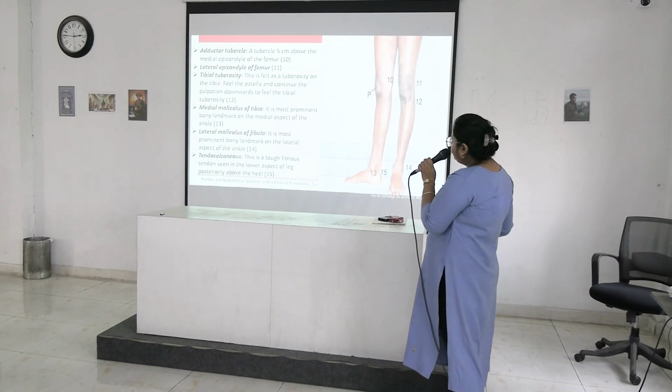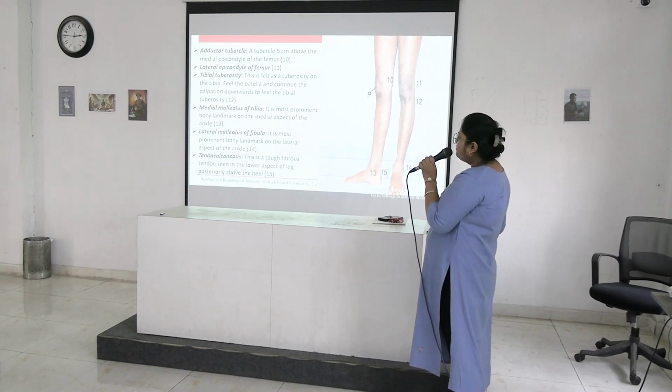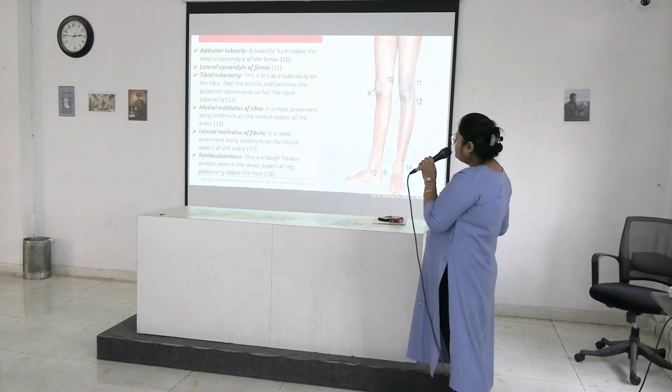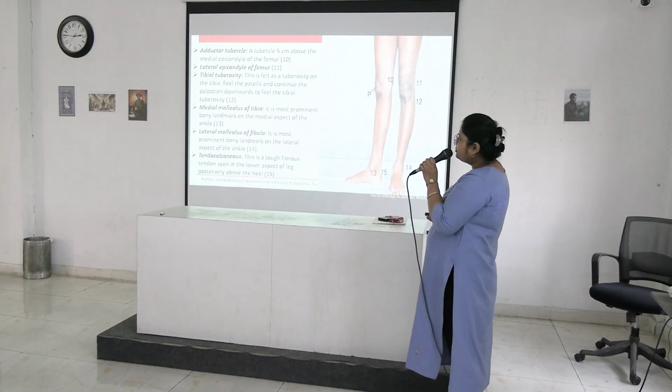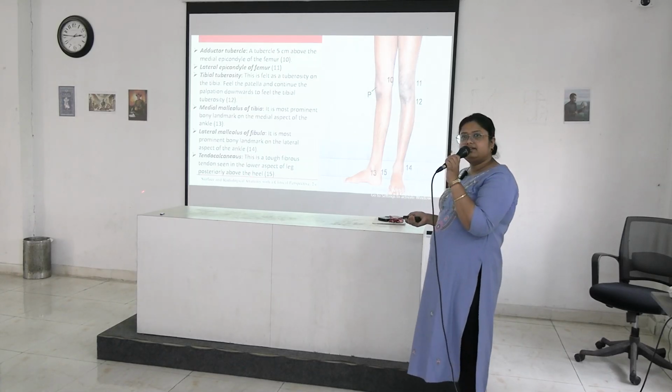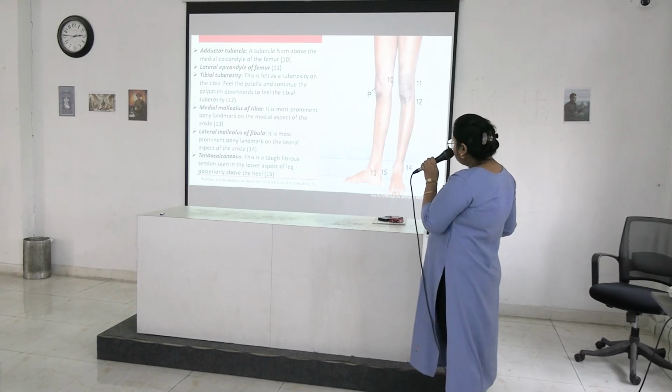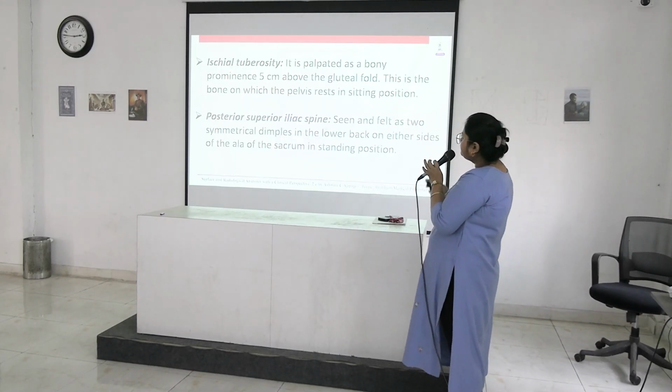Next is tendocalcaneus. It is a tough fibrous tendon seen in the lower aspect of the leg posteriorly above the heel. Here, point 15 represents the tendocalcaneus.